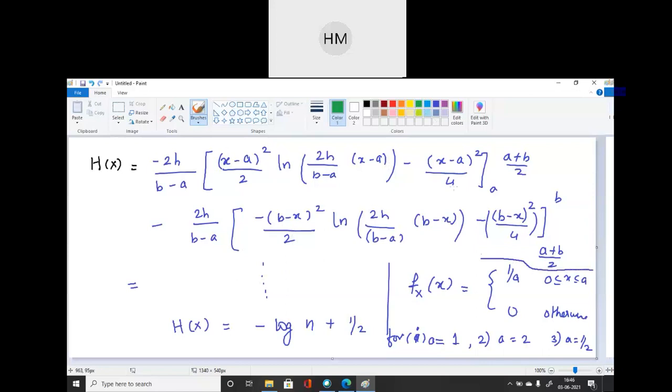I think it's a very easy question. So here you have to find h of x for three different values. So this is your assignment question. Please simplify it. And we will finish our class over here.